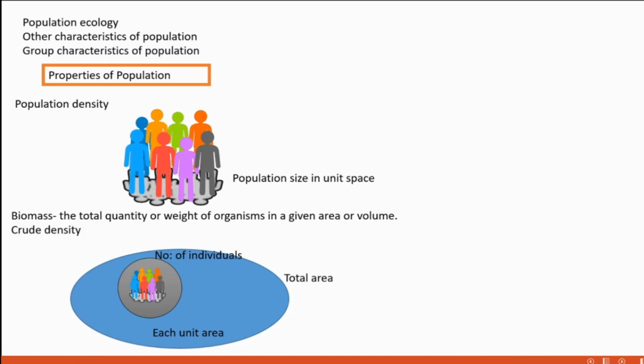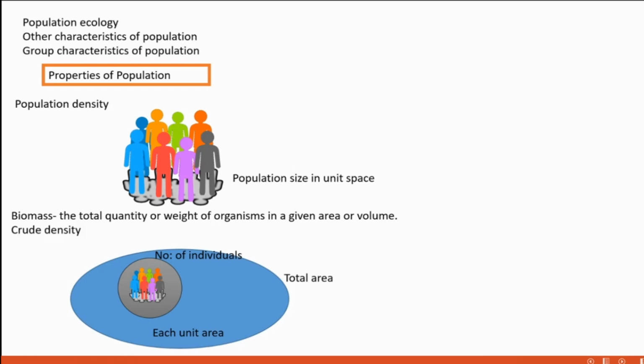Emigration means going out from a population. Then age distribution, dispersion, growth, regulation, genetic composition. All these are group characteristics. Once more, which are the group characteristics? Density, natality, mortality, immigration, emigration, distribution, dispersion, growth, regulation, and genetic composition.